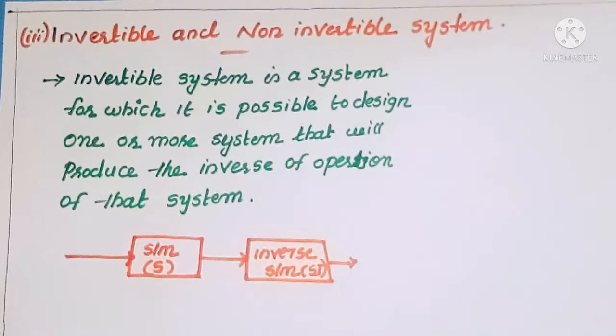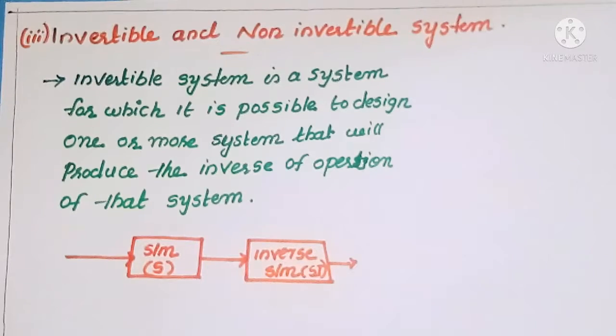In the last class, we discussed stable and unstable systems, and also static and dynamic systems. Today we are going to discuss the third classification of systems, that is invertible and non-invertible systems.